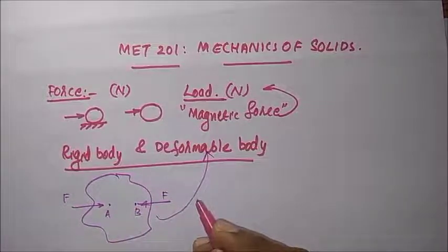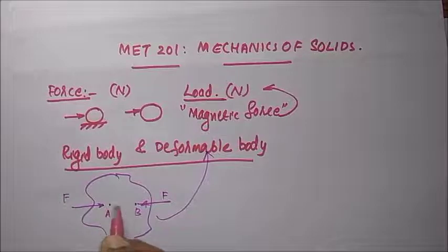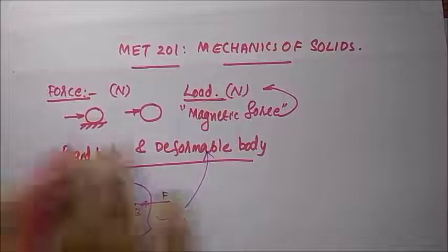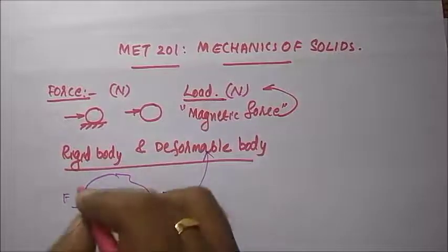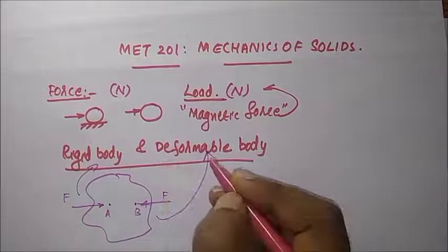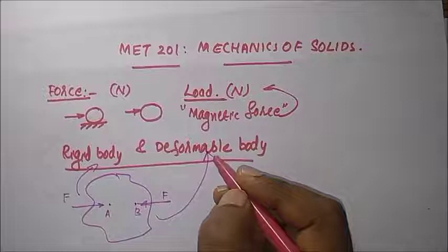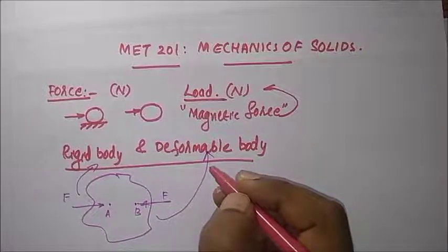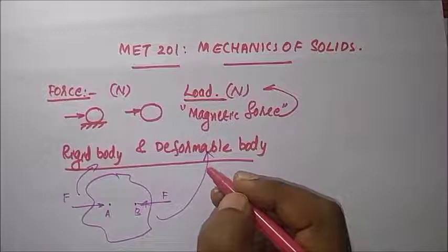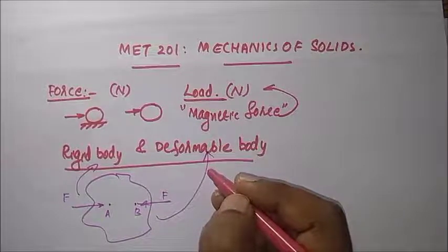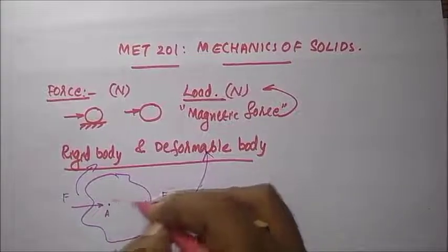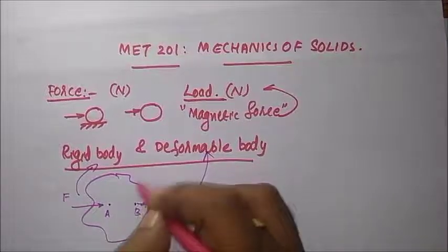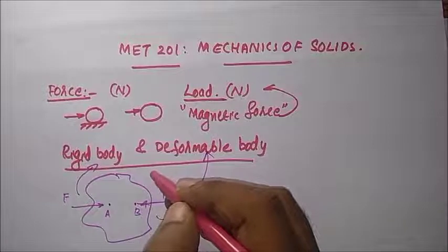If the relative position of the particles does not change with respect to the external force, then it is known as a rigid body. What is the definition of a deformable body? If the relative position of the particles is getting changed due to the external force, then that body is known as a deformable body. If the relative position of the particles does not change with respect to the external load, then it is known as a rigid body.